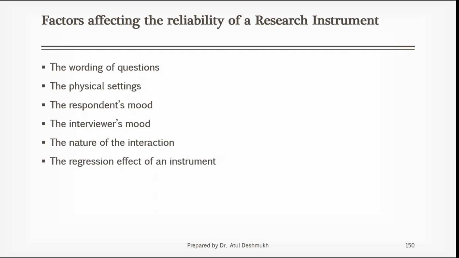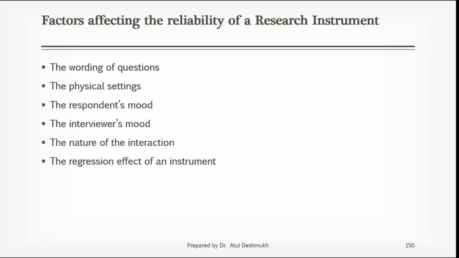So when you have a longitudinal study where you apply a similar set of questions multiple times, we have interaction with the participant multiple times. In that case, the regression effect will affect your reliability. Reliability means consistency of the data. Because in the first two settings, the results are correct. The attitudes are correct. The marking of attitude is correct. But in subsequent weeks, it is not the actual attitude. It is not the correct attitudinal value. So you will not get the correct attitudinal value for those questions, and you will lose reliability. Reliability will go down for that particular research instrument.